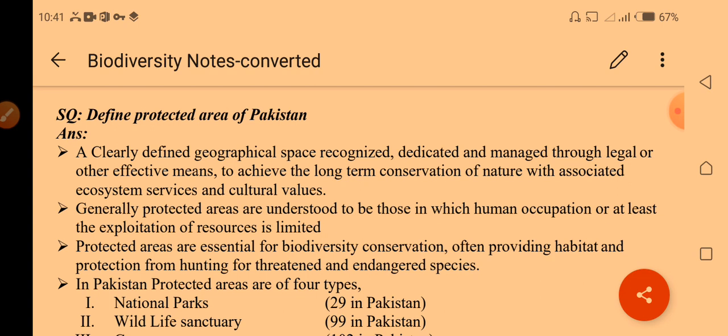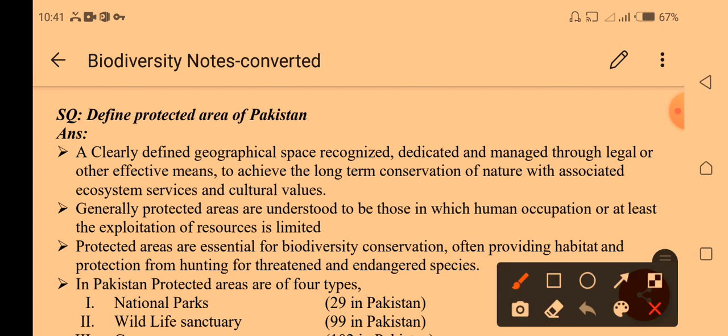This is the last topic. A protected area is a clearly defined geographic space, recognized, dedicated and managed through legal or other effective means to achieve the long-term conservation of nature with associated ecosystem services and cultural values. Generally, protected areas are understood to be areas in which human occupation or at least the exploitation of resources is limited.